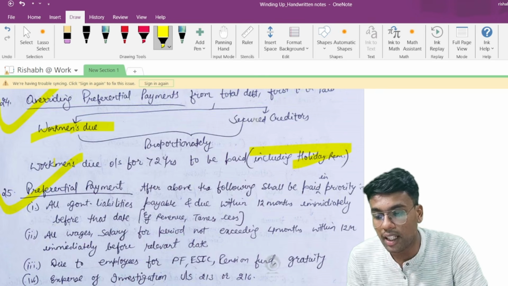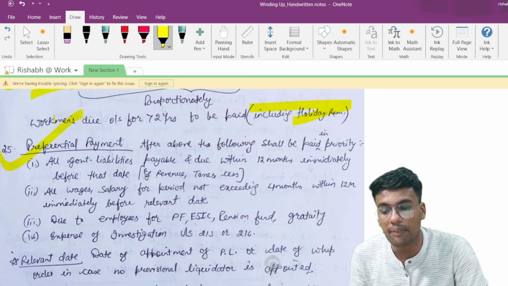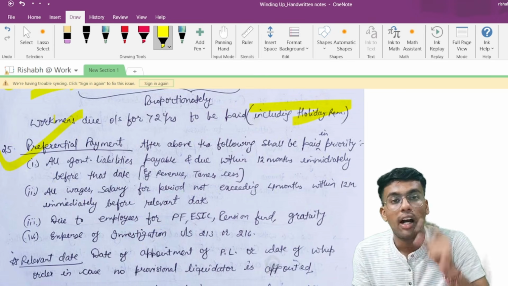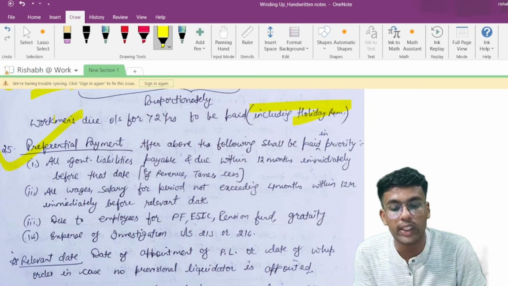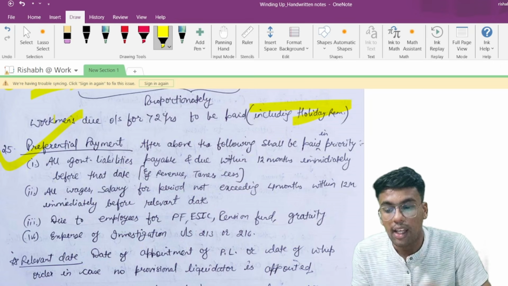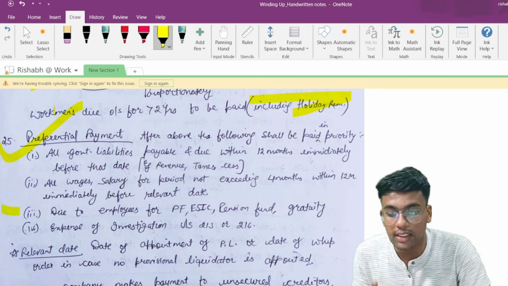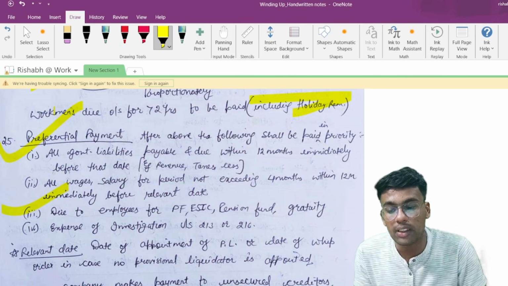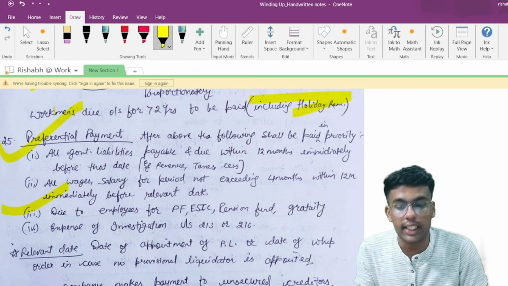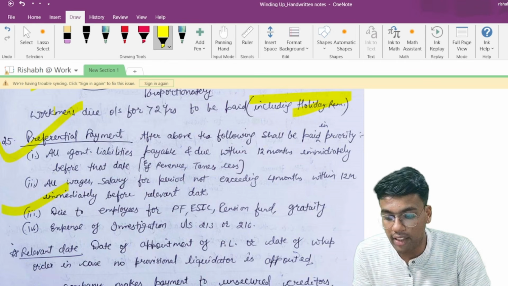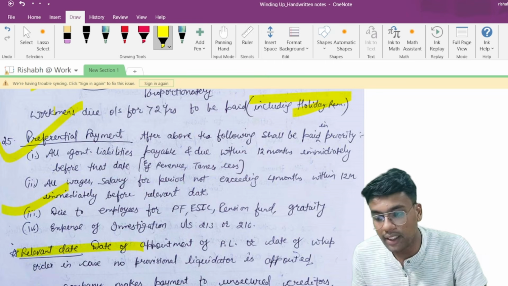Now, after payment under point number 24, preferential payments are to be made for the following persons: all government liabilities payable and due within 12 months immediately before the date. Revenue, taxes, cess, etc. are to be paid firstly. After that, all wages and salary for a period not exceeding 4 months within the 12 months immediately preceding the relevant date. What the relevant date is, we are going to understand over here.